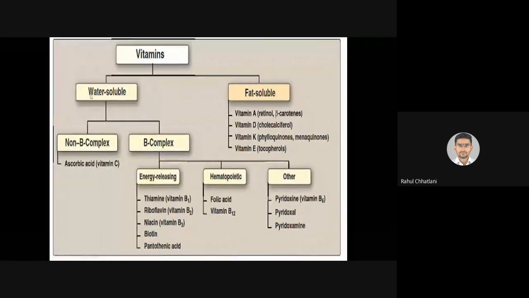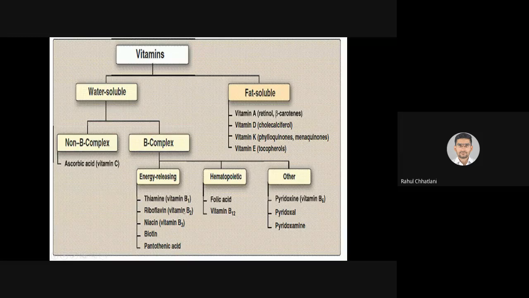Water soluble vitamins, first talking about the non-B complex, that is vitamin C, ascorbic acid. B complex is again divided into B1, B2, B3, biotin, pantothenic acid, folic acid, B12, pyridoxine, pyridoxal, and pyridoxamine. Yes, so we are going to see them in detail one by one.